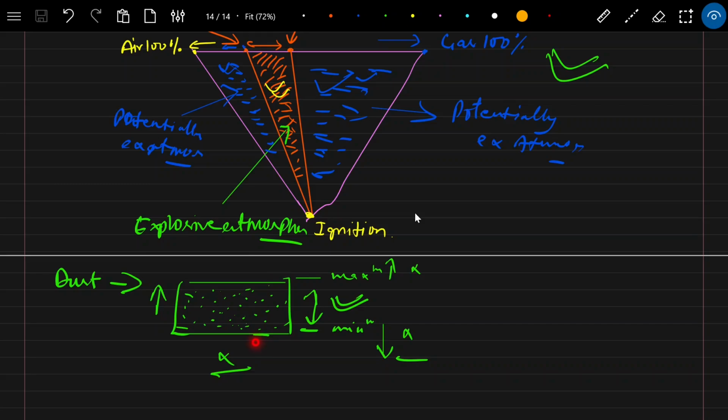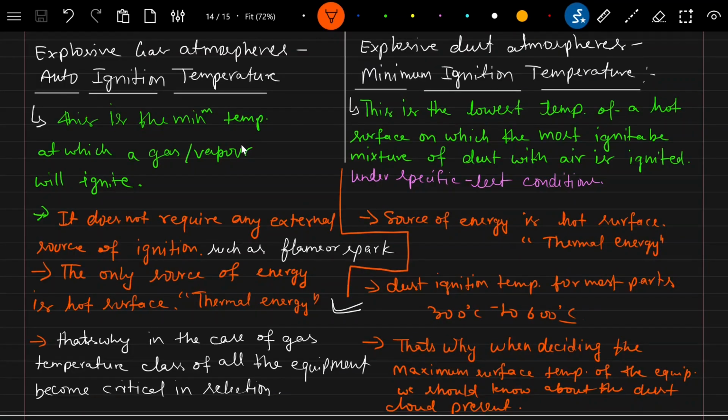In the case of dust also, it requires an ignition source to ignite, same as gas. Okay, let's discuss the explosive gas atmosphere, auto ignition temperature, and explosive dust atmosphere, minimum ignition temperature. So here you can see there is a difference: here it is mentioned auto ignition temperature, here it is mentioned minimum ignition temperature.